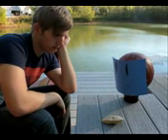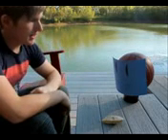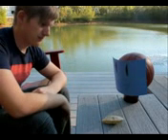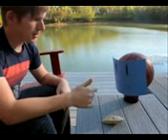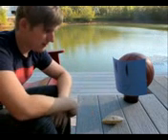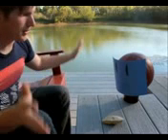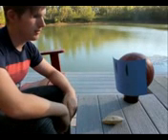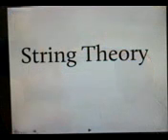What are rocks made out of? Well, you see, rocks, Stephen, are made out of atoms. What are atoms made out of? Atoms are made out of electrons, neutrons, and protons. What are those made out of? They're made out of these subatomic particles called quarks. What are quarks made from? They're made from string theory. String theory.